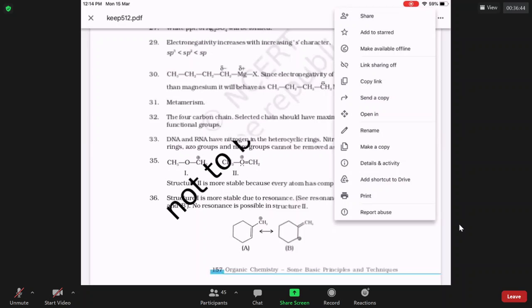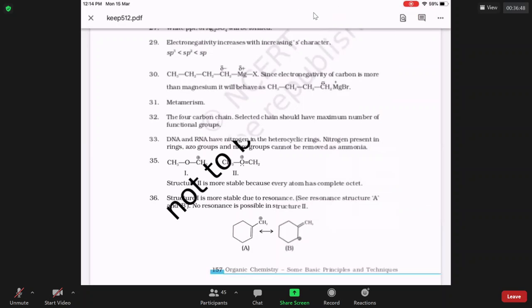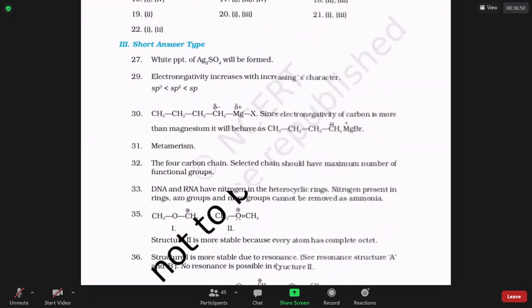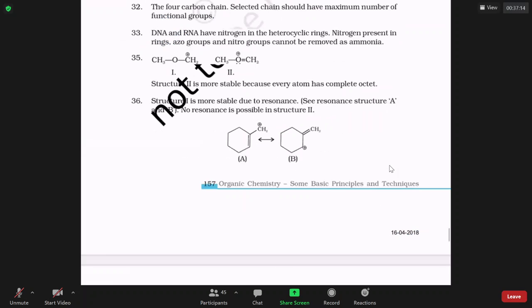So try to download this book and do all the short answer questions and ask me doubts. Every question, they gave the answer. You should also refer to the text. Why should I not acidify with sulfuric acid in the Lassaigne test? When the solution is acidified with sulfuric acid, unfortunately you get silver sulfate as precipitate. You want to precipitate only silver chloride, but here you get silver sulfate. Read all the questions, try to answer them.